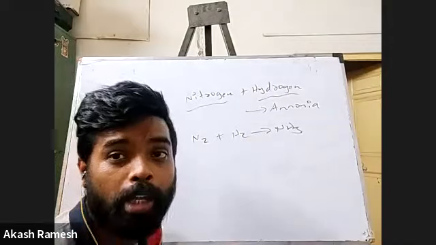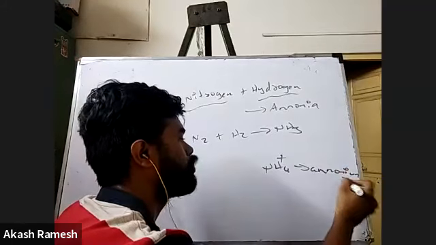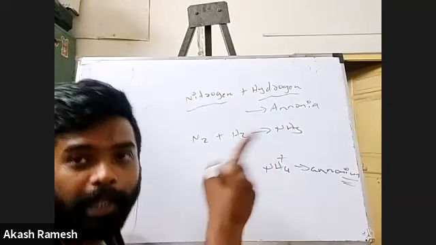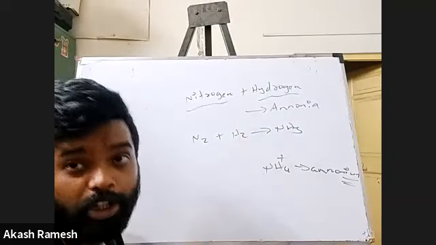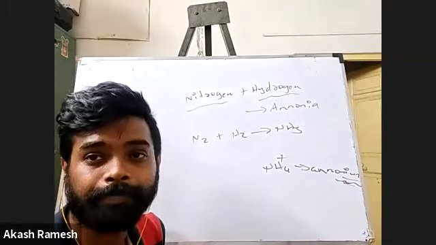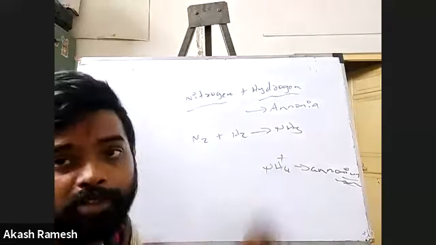Someone wrote ammonium, that is NH4. NH4+ is the ammonium ion. I told you, whenever you see this "ium", it is a positive charge: sodium, potassium, magnesium, like that. Whenever you see this "ium", it is basically going to be a positive charge, a cation. Right now it is the ammonia compound, NH3.